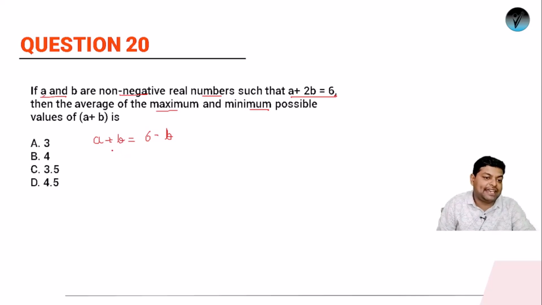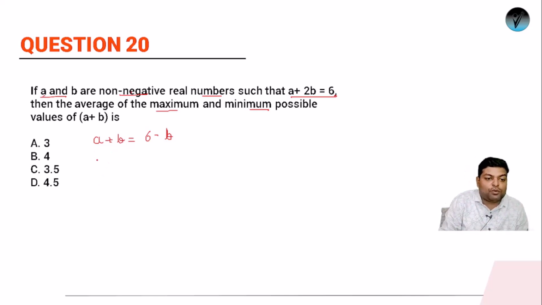So what will decide whether a plus b will have a maximum value? It is basically dependent on b. If your b is maximum, then a plus b will have a minimum value. And if your b is minimum, then a plus b will have a maximum value. So if I want to maximize this, I simply have to minimize b. What is the minimum value of b we can take? Since a and b are non-negative, the minimum value of b we can have is 0.